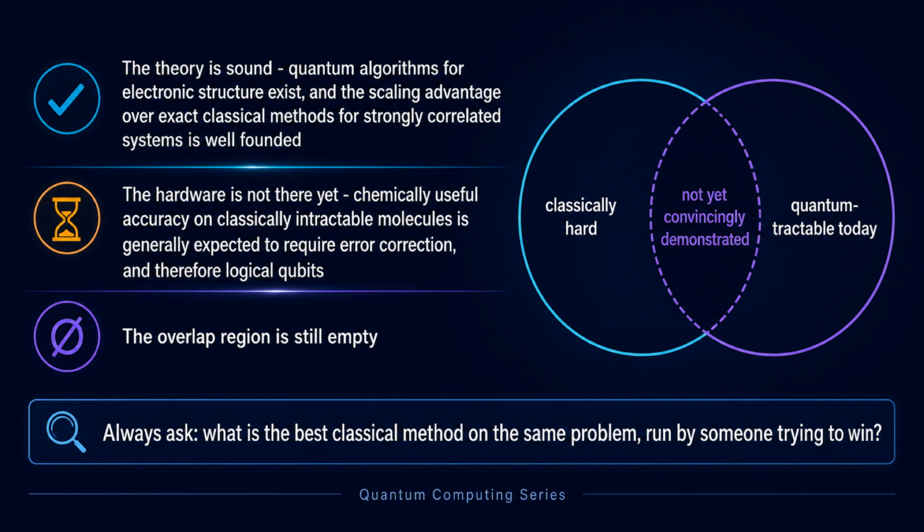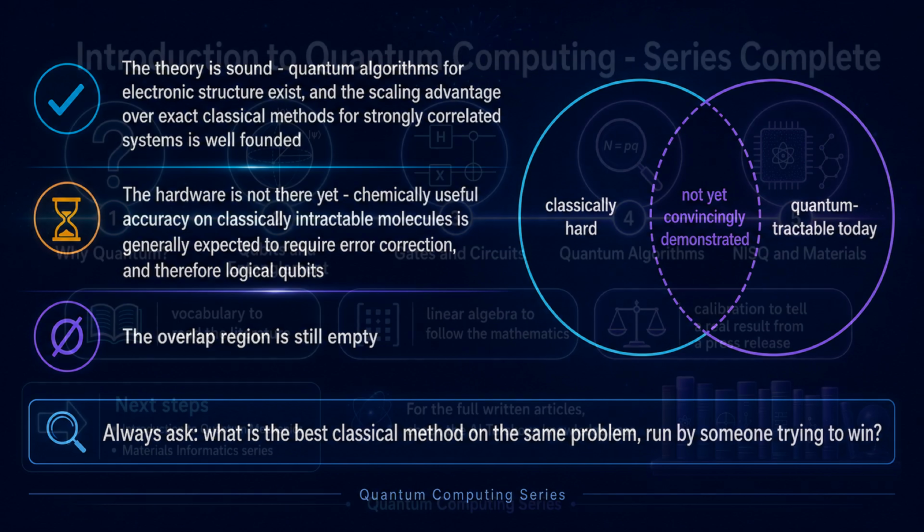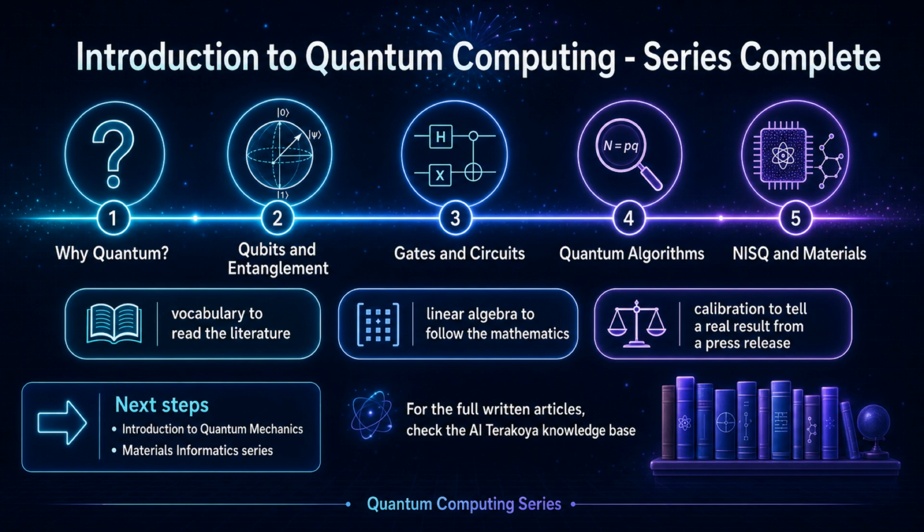The hardware is not there yet. Chemically useful accuracy on classically intractable molecules is generally expected to require error correction and therefore logical qubits, and the overlap region is still empty. Problems that are simultaneously classically hard and quantum tractable today have not yet been convincingly demonstrated. So approach any claim by asking what the best classical method achieves on the same problem, run by someone trying to win. That completes Introduction to Quantum Computing.